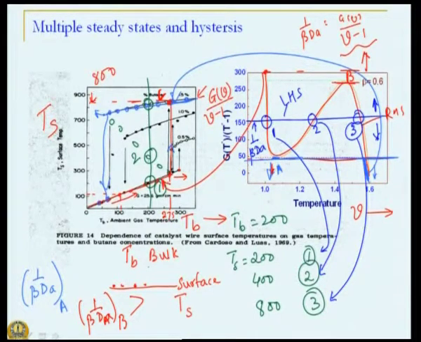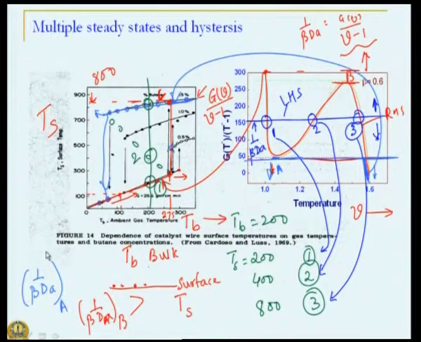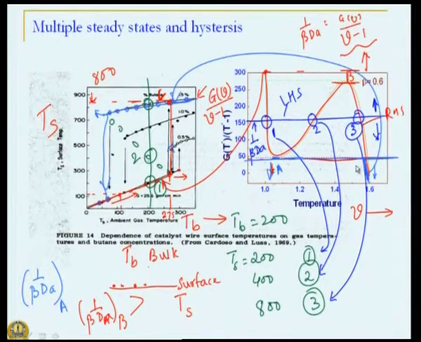Any parameter value lower than this critical limit, I am on the upper branch. Anything above this upper limit, this green line or red line over here, I am on the lower branch, and in between these two values you see there are three solutions.